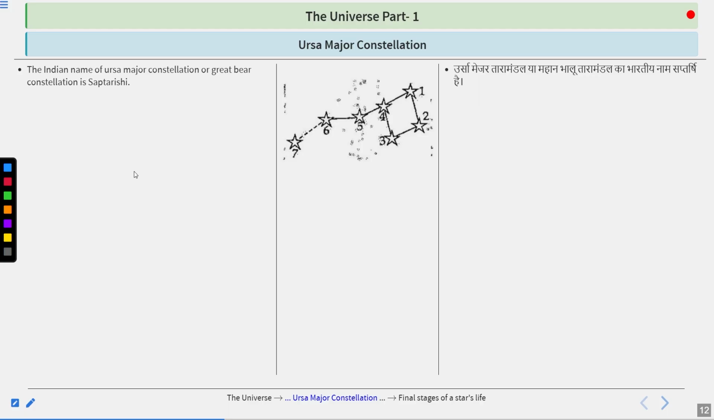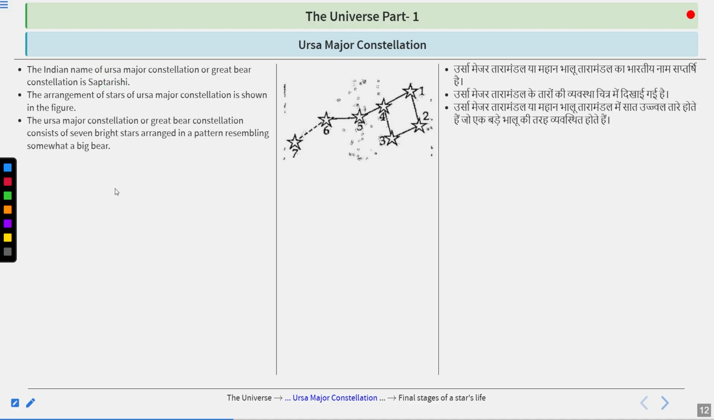Now let's look at the first, the Ursa Major constellation. What do we mean by this? Let's understand. The Indian name of the Ursa Major constellation or Great Bear constellation is Saptarishi. The arrangement of stars of the Ursa Major constellation is shown in the figure. Here you can see 1, 2, 3, 4, 5, 6, 7. So this is the Ursa Major constellation, also what we call Saptarishi. It consists of 7 bright stars arranged in a pattern resembling somewhat a big bear.